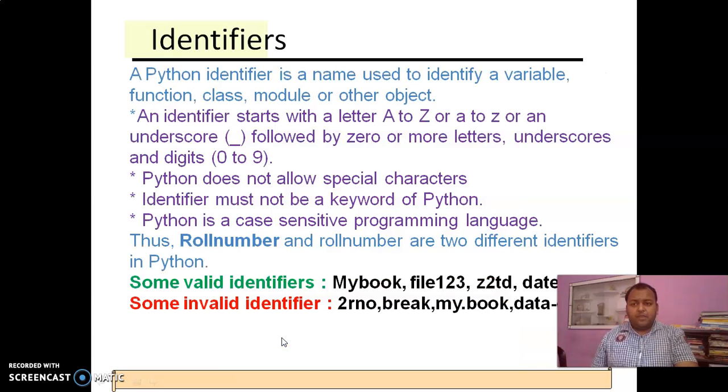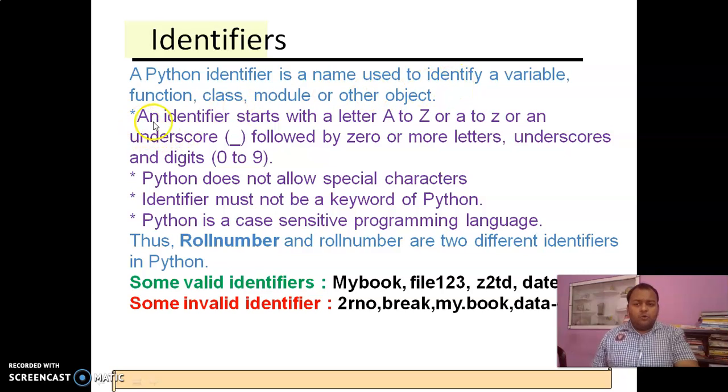So what are identifiers? A Python identifier is a name used to identify a variable. Now what is a variable? A variable is a stored memory location in the computer. Means by any name we have occupied a memory location, that is called a variable.